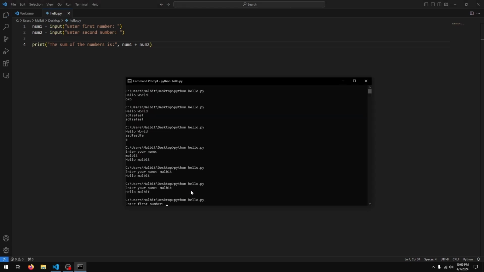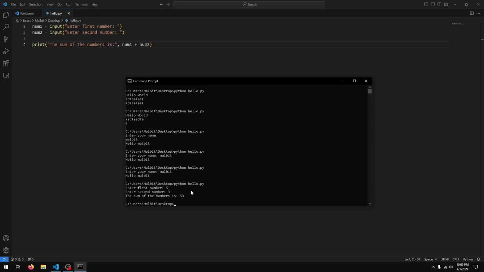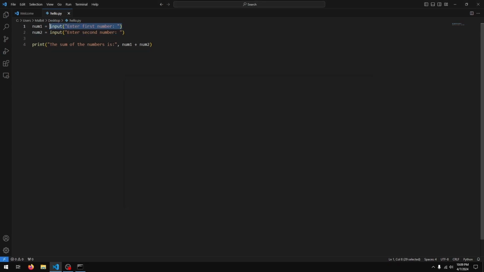Now when I run this, enter first number 5, enter second number 3, we get "sum of the numbers is 53". Something went wrong. When we ask the user for some input using input, whatever is typed in is being interpreted as if it was entered in quotation marks. So essentially what's happened is when we typed in 5 for the first number, this is what Python sees. When we typed in 3 for the second number, this is what Python sees.